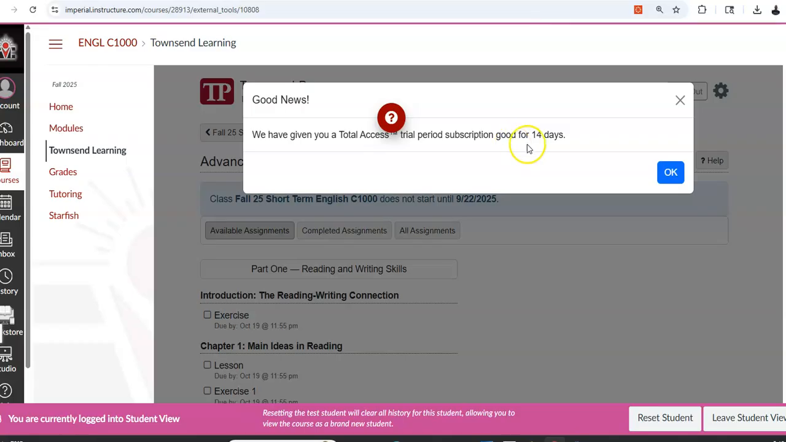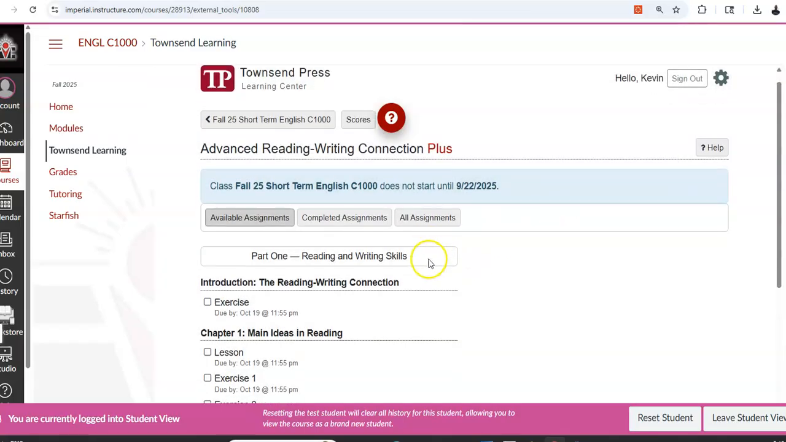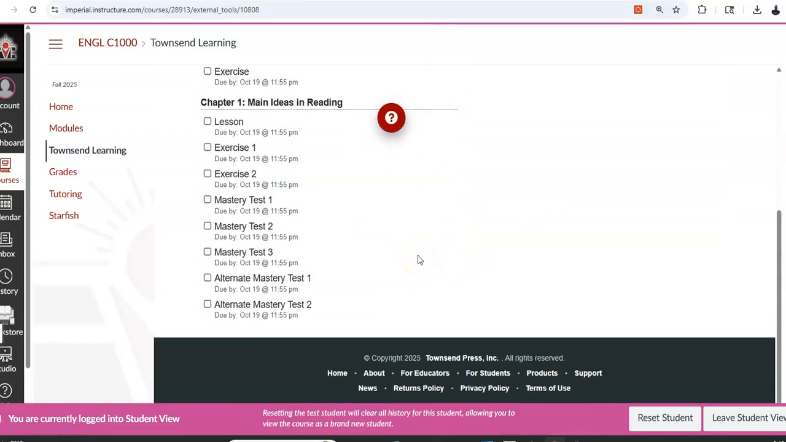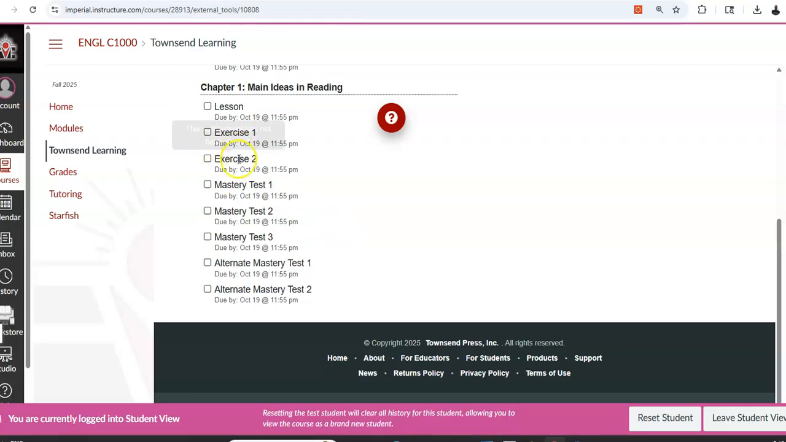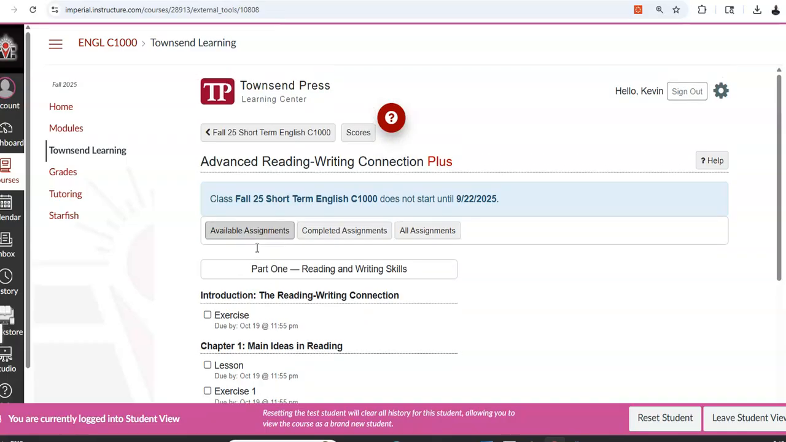So, oh good, here it's saying 14 days. So when you see the assignments, they'll look like this. And remember, the exercises, you can repeat until you get 100. The mastery test and the alternative test, notice that they're due October 19th. Okay, so once you complete those, these you can't repeat, but the exercise 1 and 2 you can. Alright? And let me go, available assignments, yeah, that's all you need.